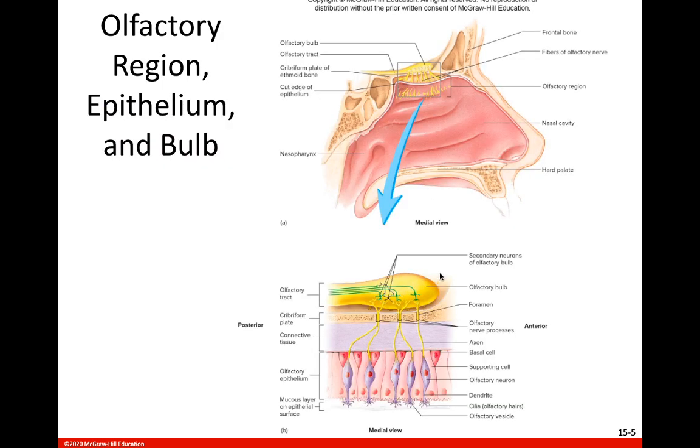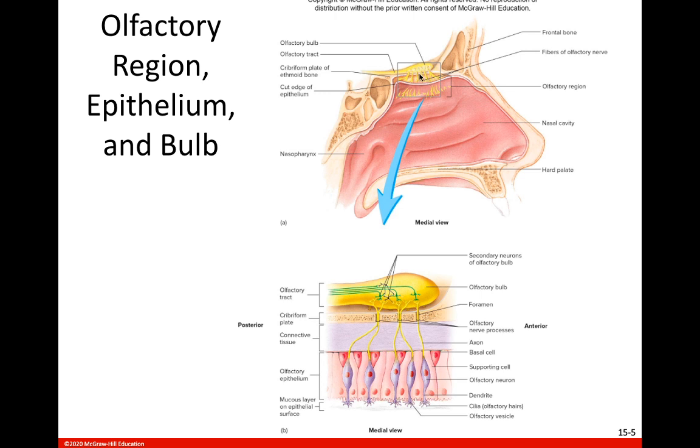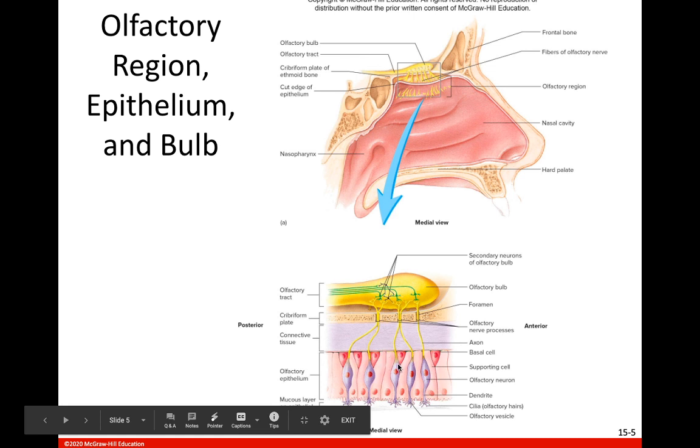So here's a picture showing us, again, here's our nose, and in the extreme superior portion here, we have this olfactory epithelium. Again, this olfactory epithelium has about 10 million of these primary olfactory neurons, so it has a lot of these neurons. But anyway, here's the actual olfactory neurons here in this olfactory epithelium. Here are the olfactory vesicles, and then this is an olfactory vesicle, and then there's little cilia on the end there. So the receptors for the odorant molecules are here.